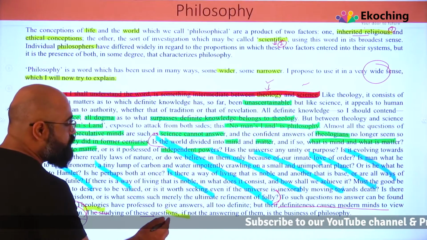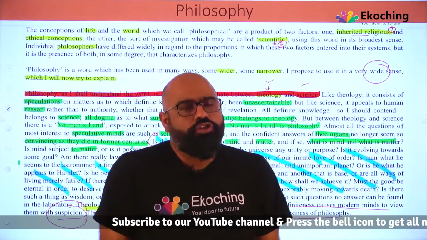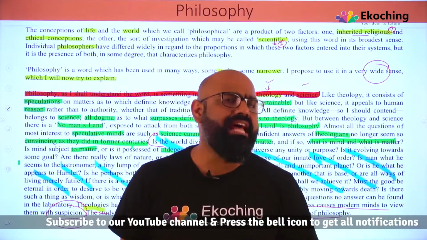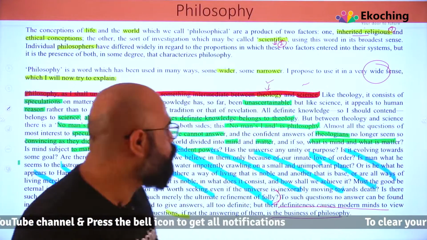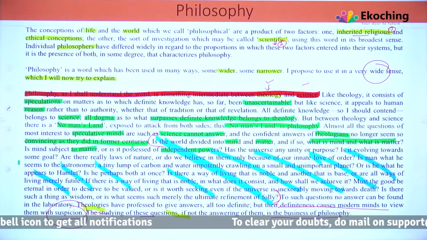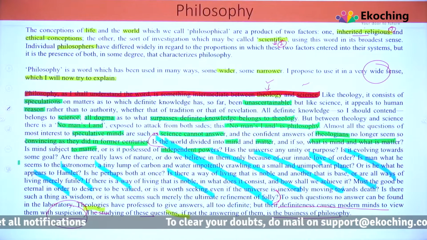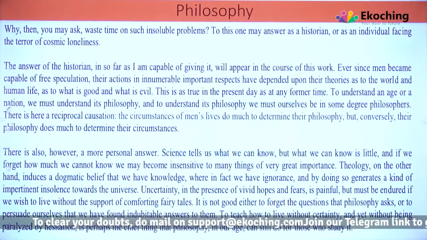The studying of these questions, if not the answering of them, is the business of philosophy. So philosophy probably will not be able to answer them, but at least it will study them, and that is what philosophy has to do. So this is what you need to understand. And if you see the first slide, roughly 30% of what I have said we don't have to read, and there are no tough jargons in this slide. Let's move to the next.